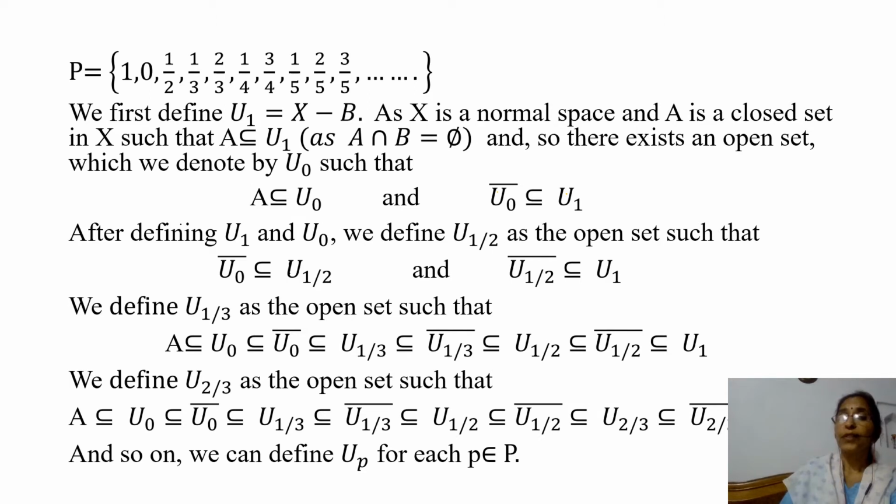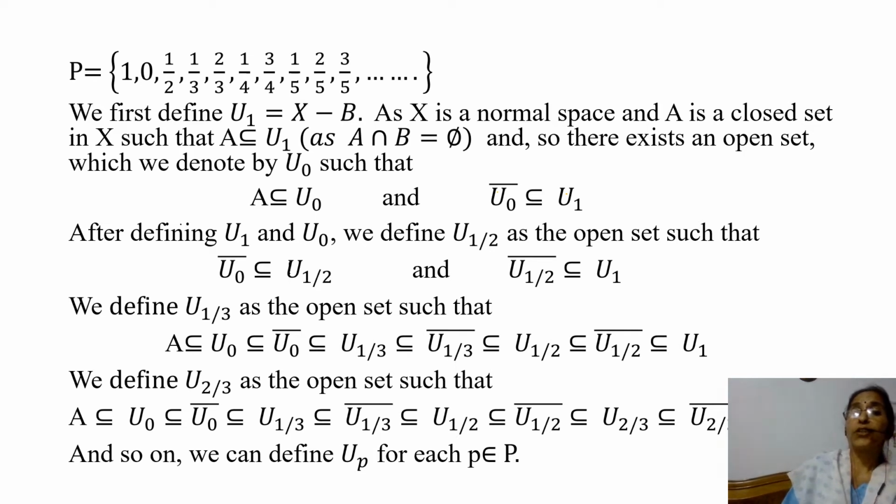We have proved that in a normal space, if a closed set is contained in some open set, then there exists an open set containing that closed set such that the closure of that open set is contained in the given open set. So here for the closed set A which is contained in the open set U_1, we have an open set U_0 such that A is contained in U_0 and closure of U_0 is contained in U_1.